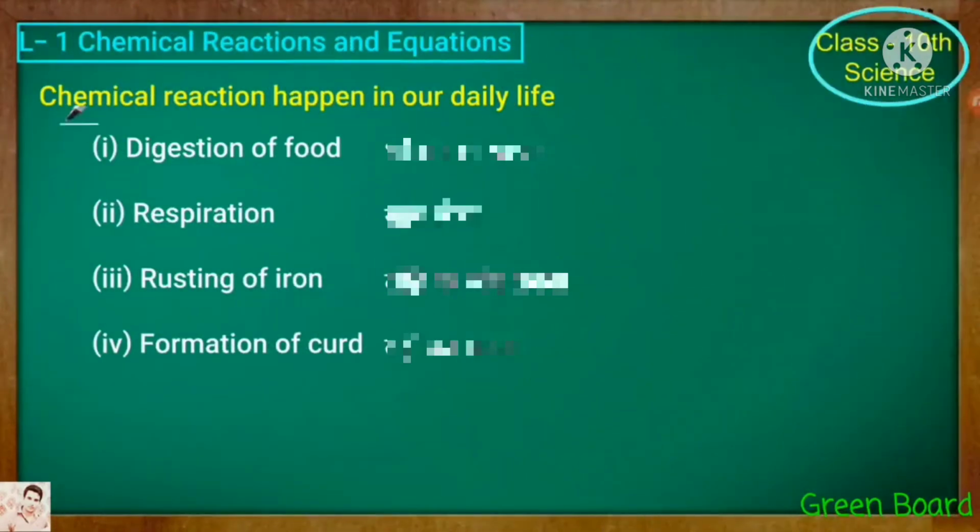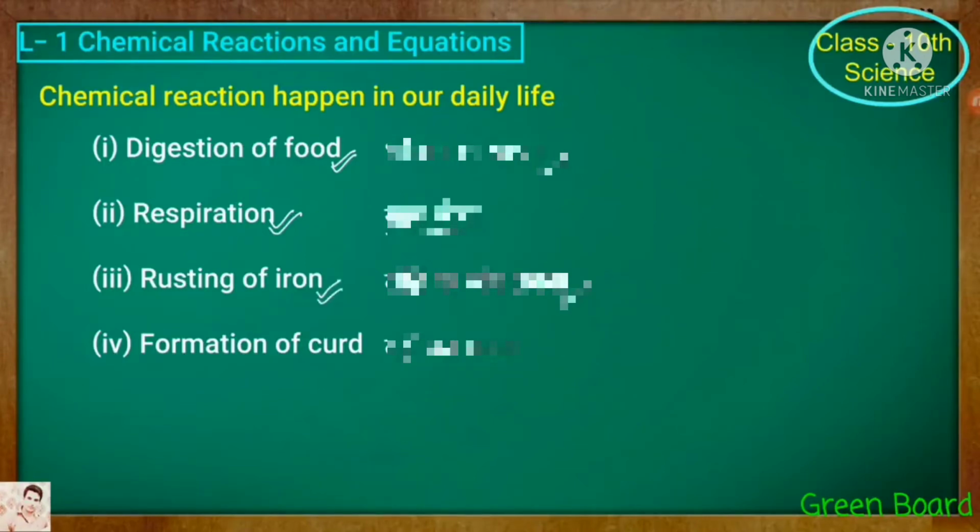Next, we see the chemical reactions that happen in our daily life. The first one is digestion of food. We take food, and that is converted into energy, which is one of the chemical reactions. The second one is respiration. We inhale oxygen and exhale carbon dioxide. The third one is rusting of iron.